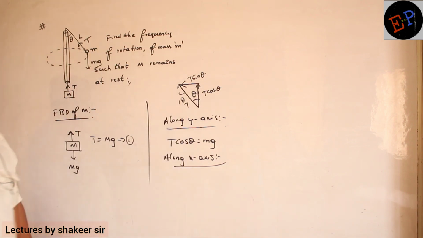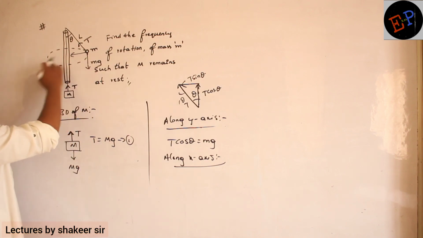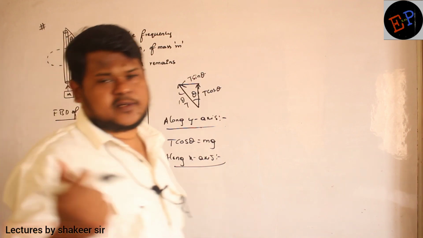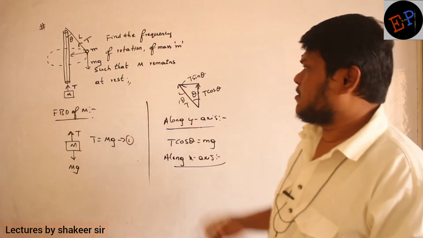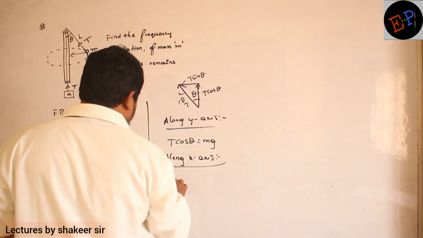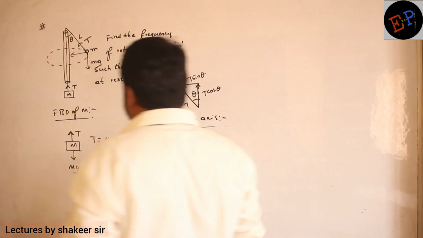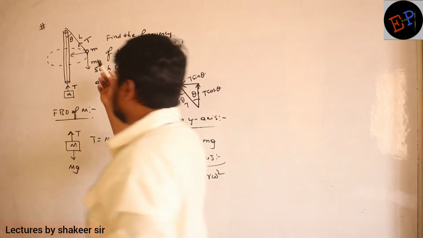So what is T sin theta doing here? T sin theta is acting towards the center of the circle. This is the direction of T sin theta. So T sin theta provides the centripetal force. For a body to move in a circular path, definitely centripetal force is required, and here centripetal force is provided by T sin theta. So what I will write: T sin theta equals m r omega square. Are you able to understand? So r means the radius of the circle.